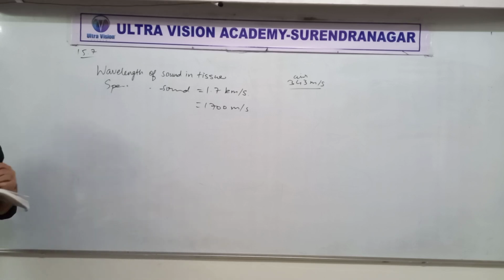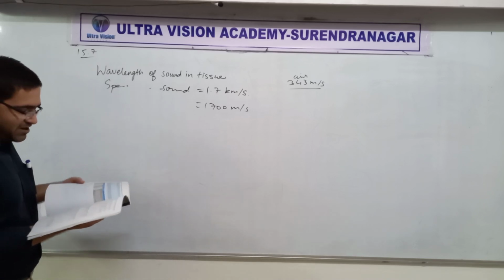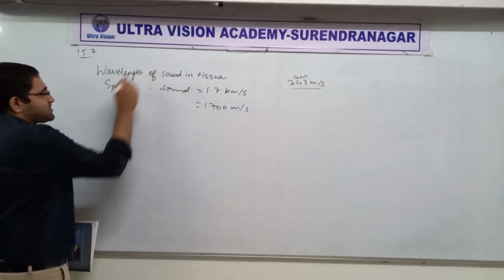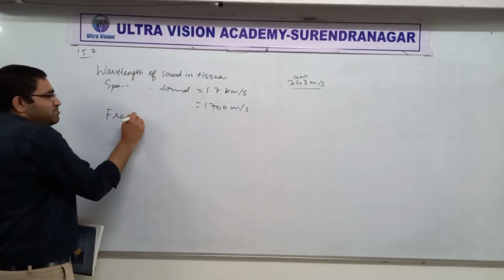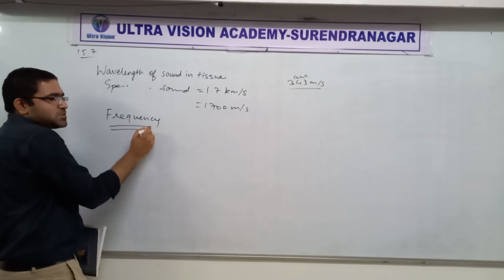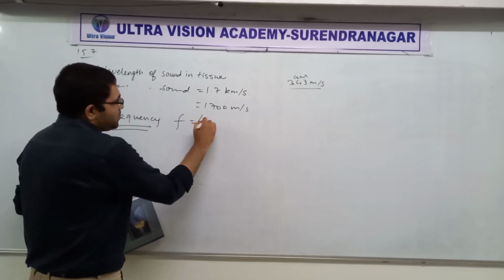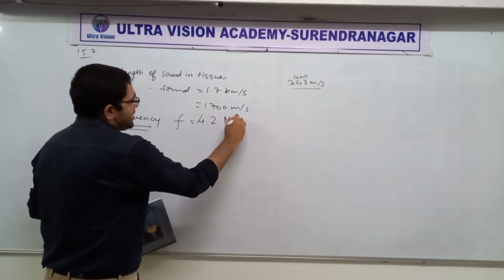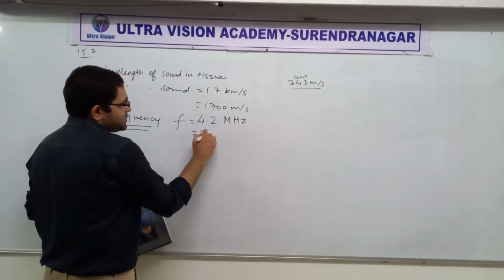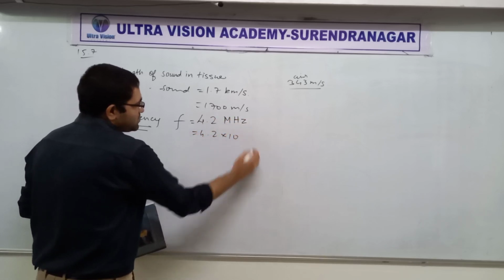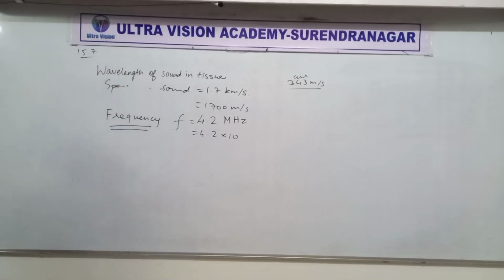Fine. So it says that this is the speed of sound, and the operating frequency of the scanner. The machine is emitting waves of how much frequency? 4.2 megahertz, MHz. Mega, that is how much? 10 raised to. Mega is what? 10 raised to.